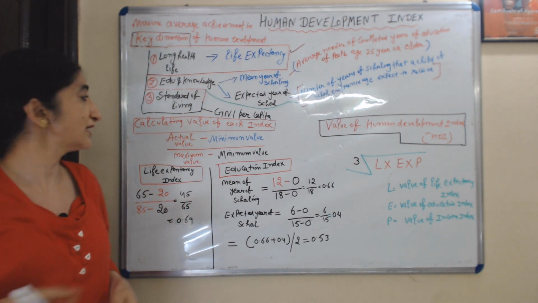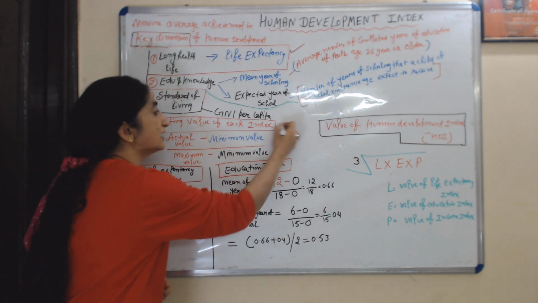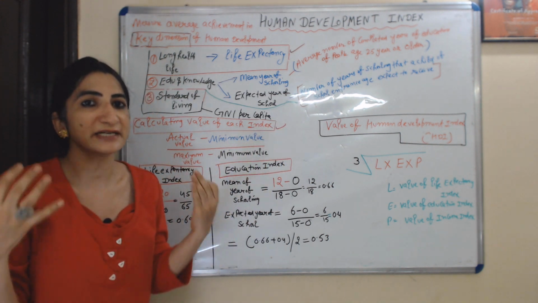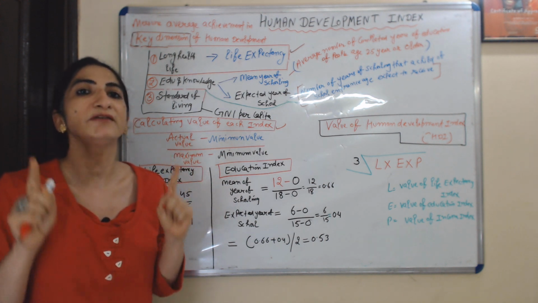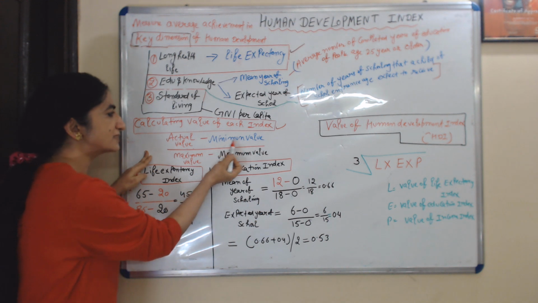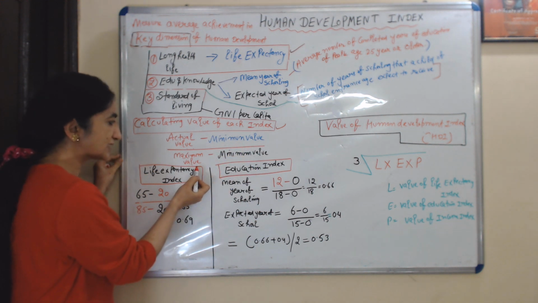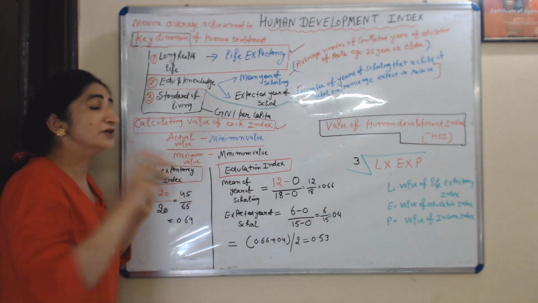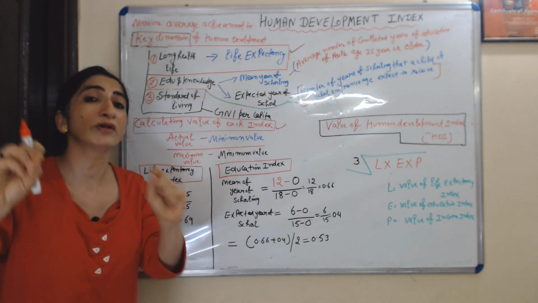Now the question is how to calculate the value of each index. For calculating the value of each index, you need to remember only one formula. This formula is: actual value minus minimum value over maximum value minus minimum value. By using this formula you can calculate the value of all three indices.